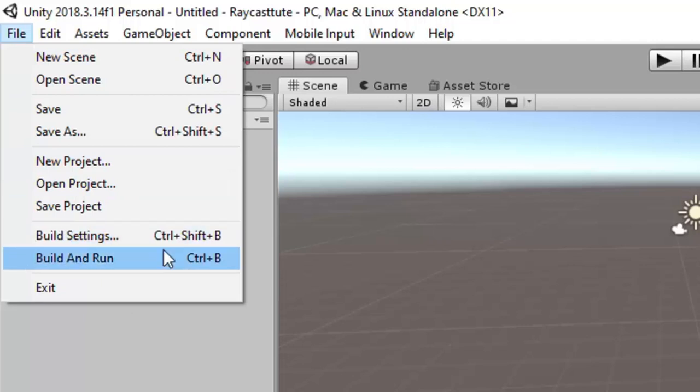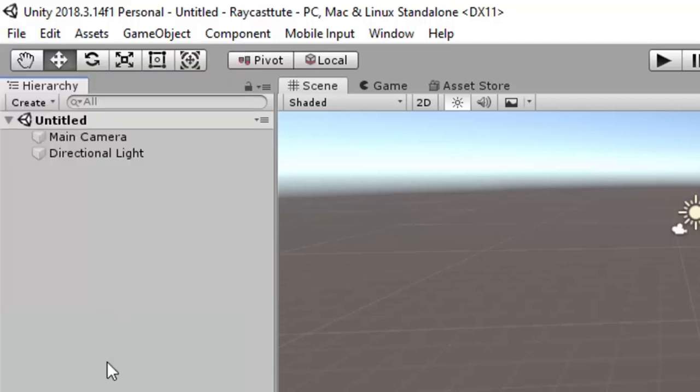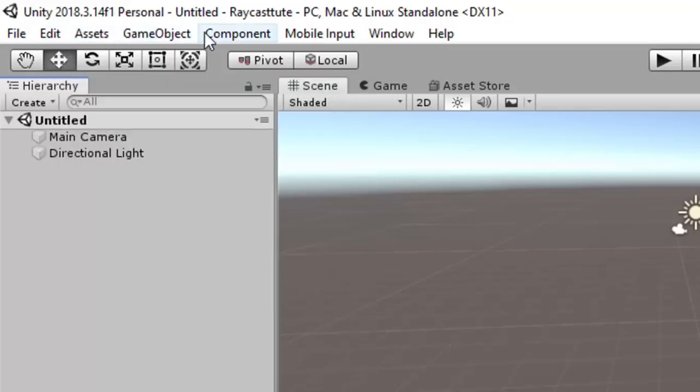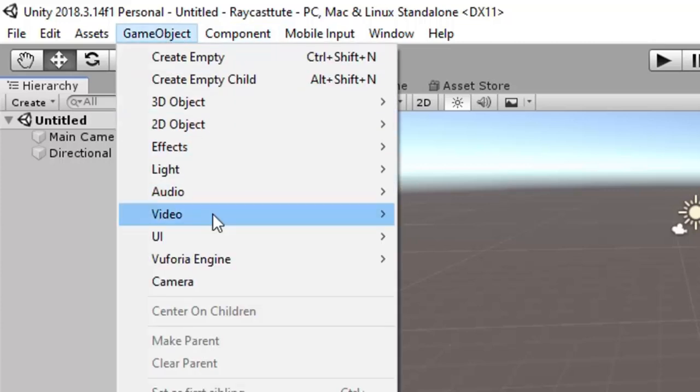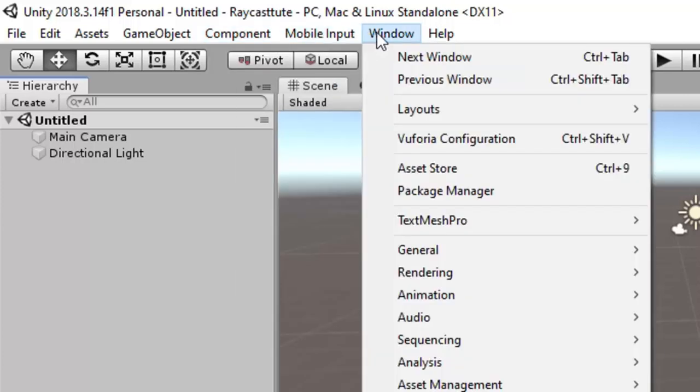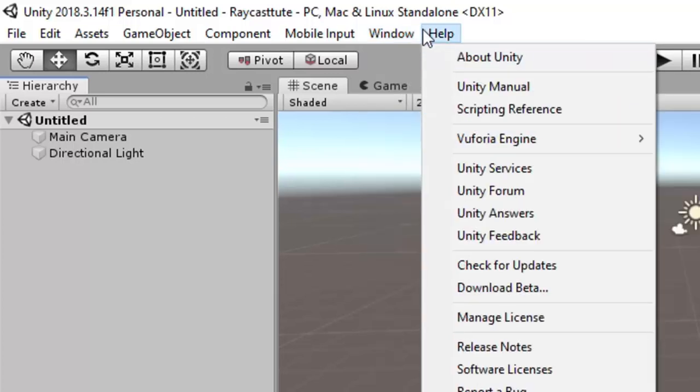Okay, this is the build setting. If you want to run your project, if you want to make a product from your project, then build setting and build and run will be used. Now we can see here the Edit option is there, Asset, GameObject. From here you can download various game objects. Okay, these are components, additional components which can be used in order to enhance your game. Mobile input, Windows. Here you can create a new window, new layout. Okay, so we will see one by one.